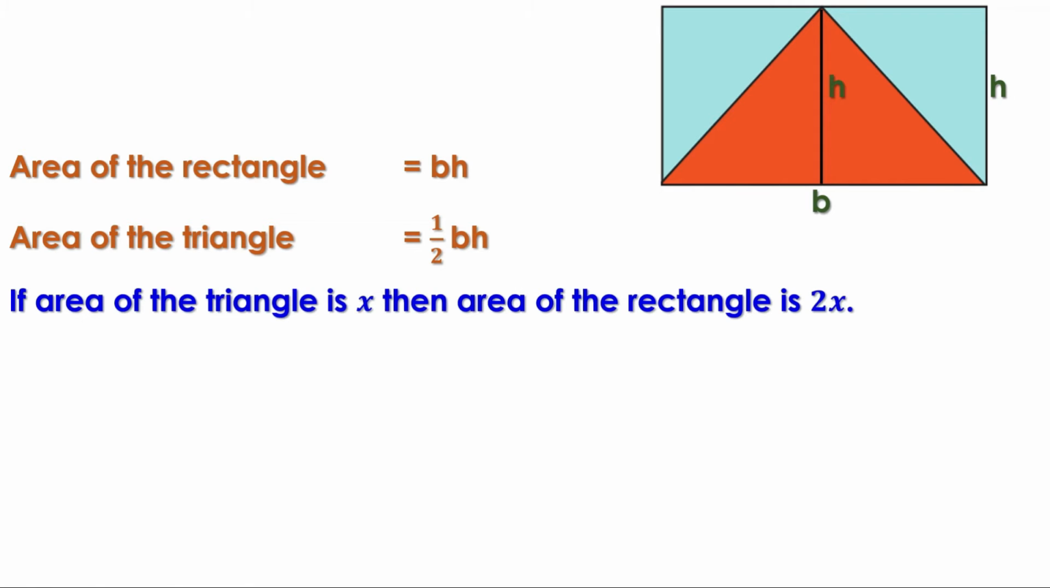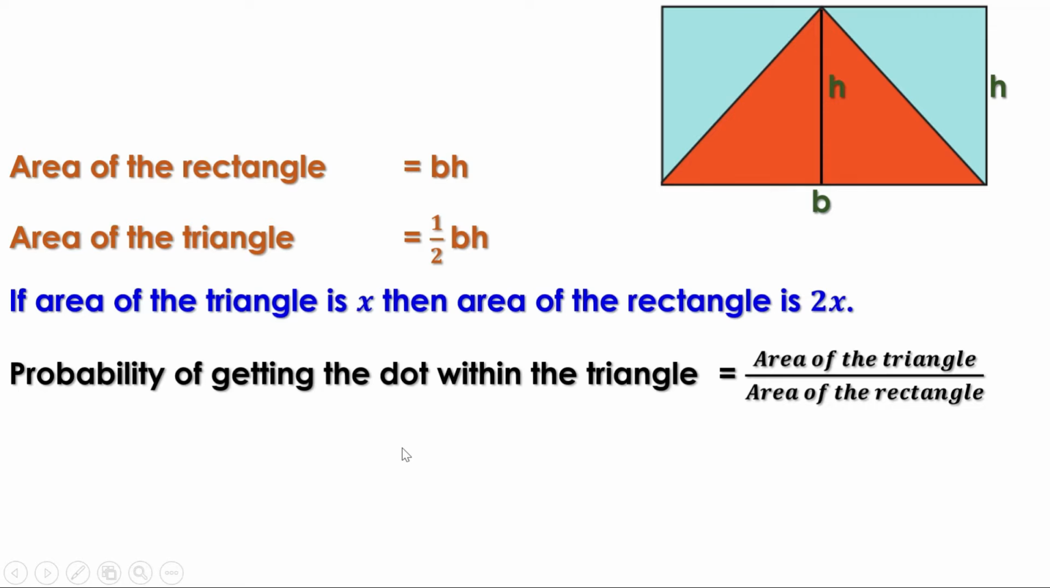Now let us find the probability of getting the dot within the triangle, that is equal to area of the triangle by area of the rectangle. If we take area of the triangle as x, then area of the rectangle is 2x. So this can be written as x by 2x. Simplifying x from numerator and denominator, we get 1 by 2. That is, the probability of getting the dot within the triangle is 1 by 2.